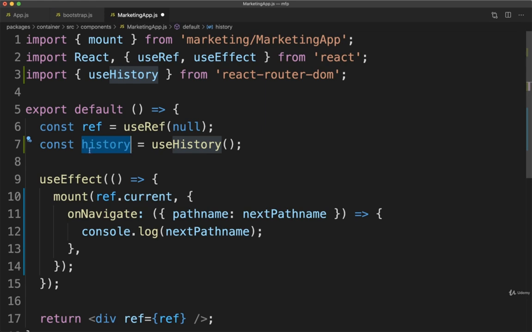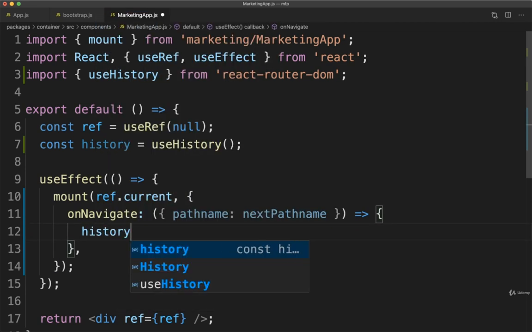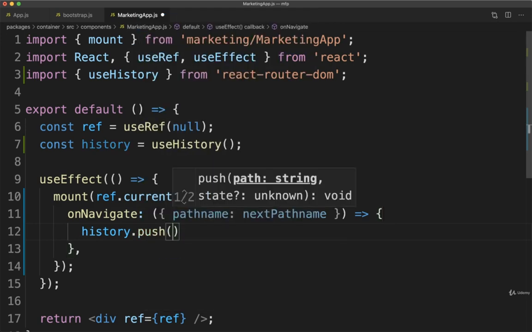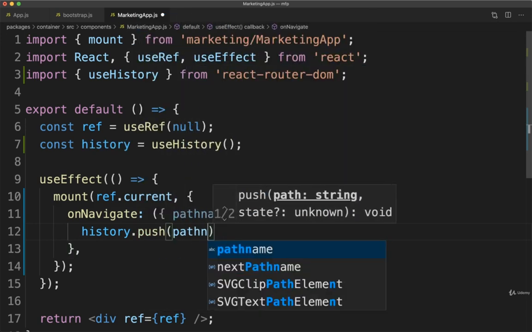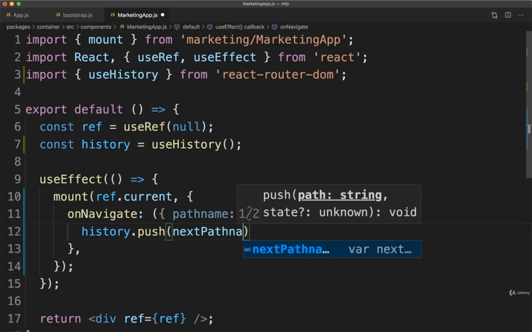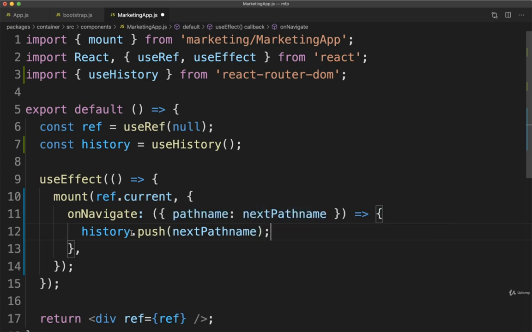So now we're going to take that history object and update the current path that we are looking at with nextPathname. So I'm going to remove the console log right there. We're going to call history.push and then provide nextPathname, like so. This push function essentially means, hey, history object, we want to navigate to this new path. And the path we are attempting to navigate to is nextPathname.